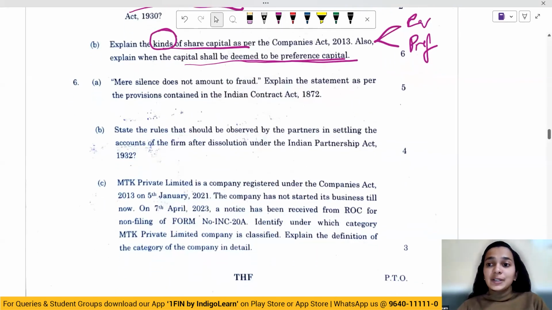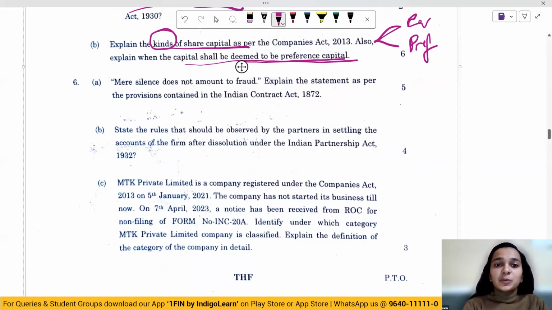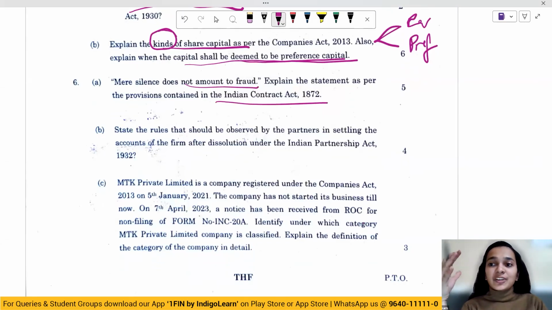The next question, mere silence does not amount to fraud. Explain the statement as per provisions of Indian Contract Act. So under the Indian Contract Act, we've understood that if a person is silent or if a person is quiet does not mean that he has an intention of doing some fraud, and that is what you had to explain here.